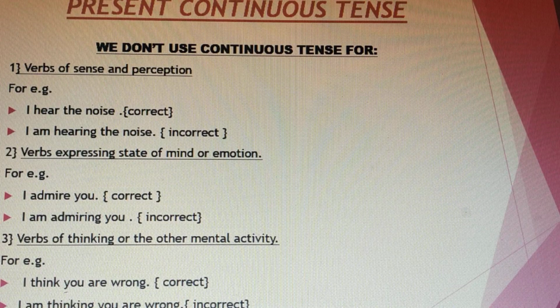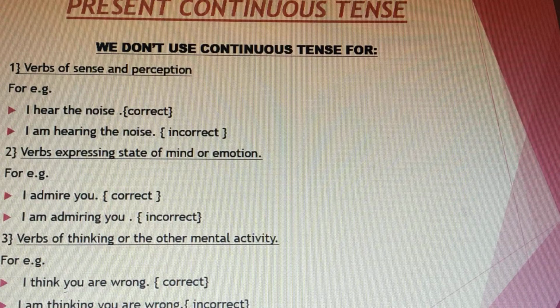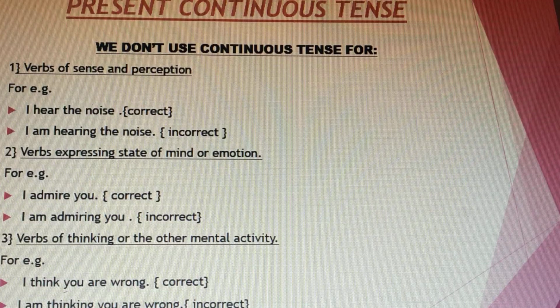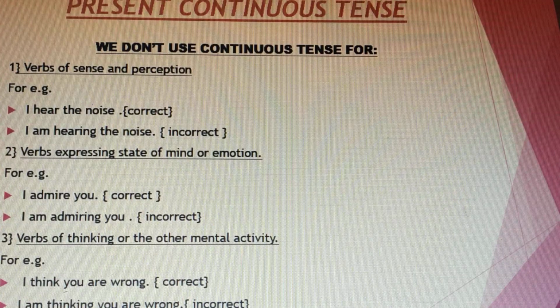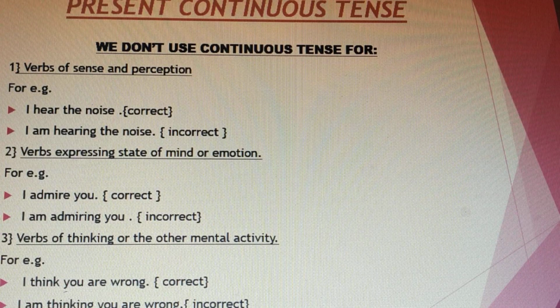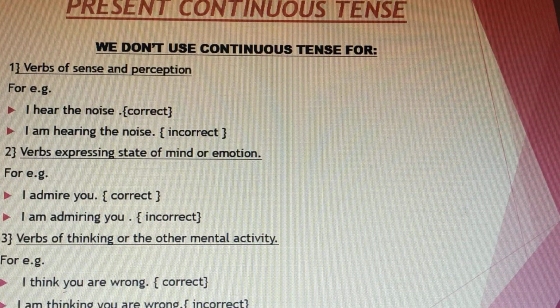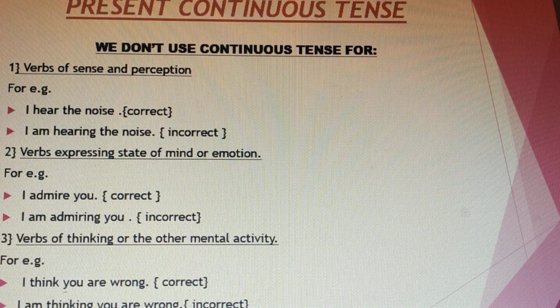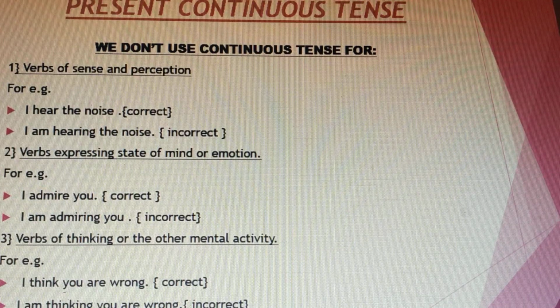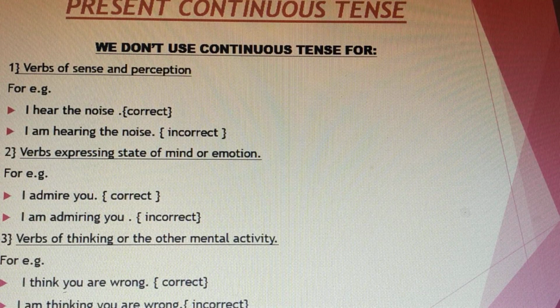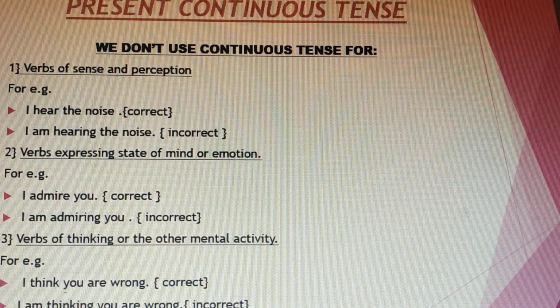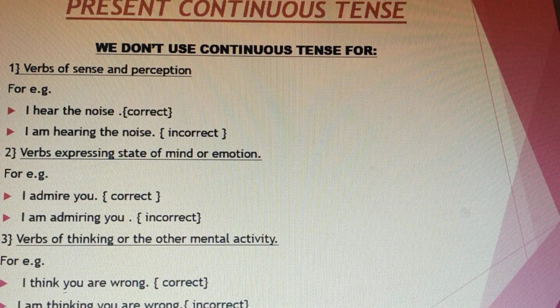Then verbs of thinking or other mental activity. For example, I think you are wrong. I am thinking you are wrong. It's incorrect. Maybe I can give you more examples. Other states, like other mental activity: depend, involve, matter, believe, imagine, promise, satisfy, surprise, appear, feel, hear, see, seem, prefer, want, wish. You cannot say I am wishing, I wish.